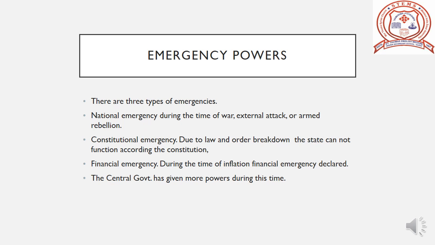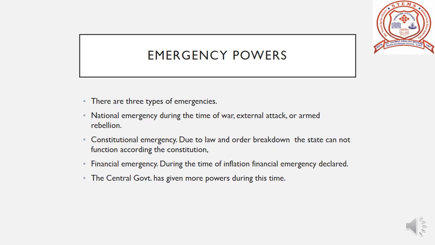Constitutional emergency arises when there is a breakdown of law and order, so the state cannot function according to the constitution. So constitutional emergency is declared. Third one, financial emergency. Due to increase in price, there is monetary value erosion, so financial emergency is declared.